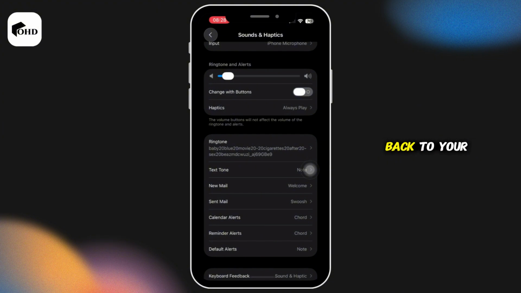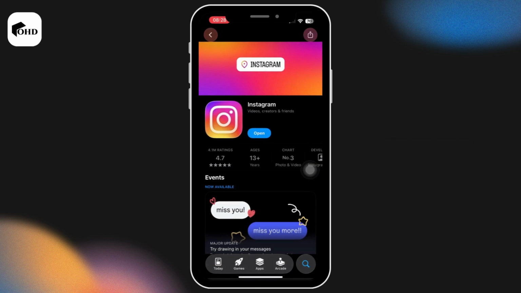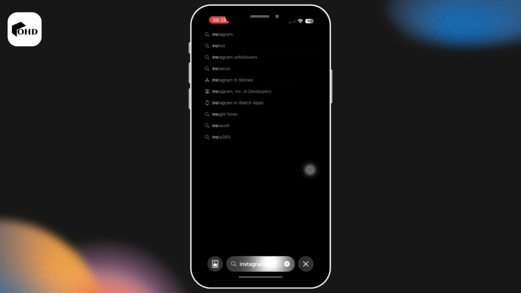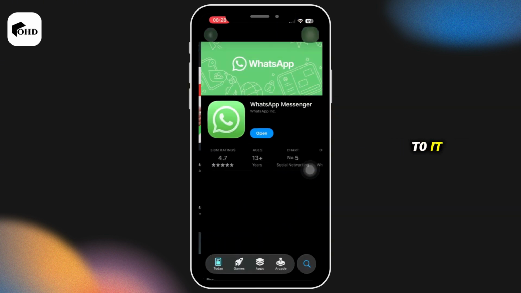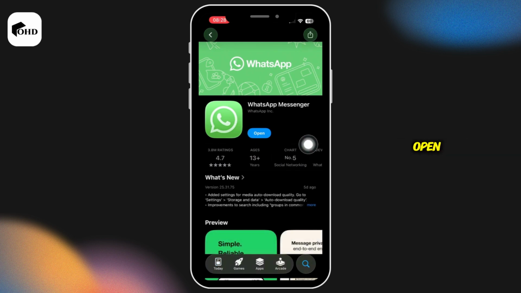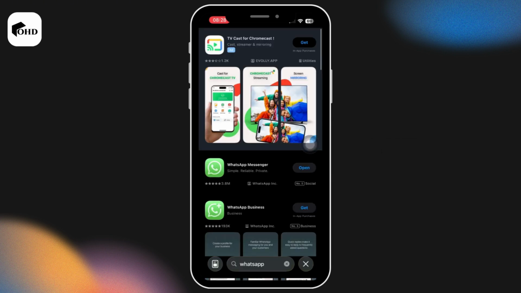And after you do that, head back to your home screen, open up the App Store. In the search bar, search for WhatsApp and just like that, tap onto it. If it says update instead of open, tap on update and let your application update to its latest version. And that's it. Your WhatsApp status sound should now be working on your iPhone.